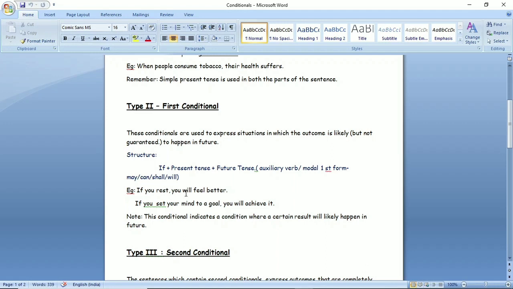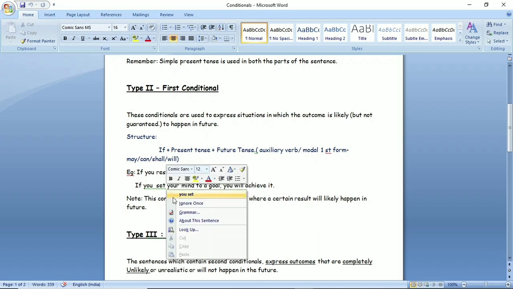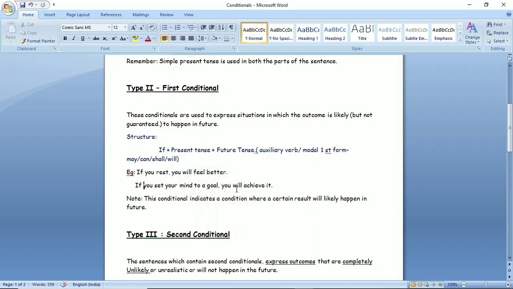And in the second part, you will use modal in its present form. One more example, if you set your mind to a goal, you will achieve it. Again the same thing, set is the first form of the verb and will is again modal in its present form. So if you set your mind to a goal, you will achieve it.